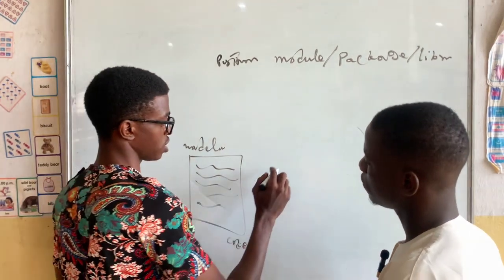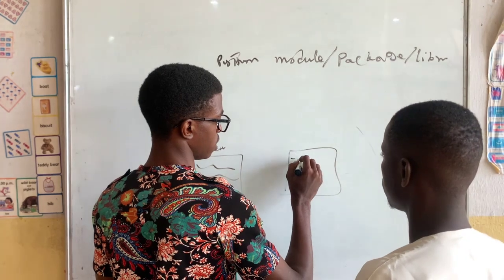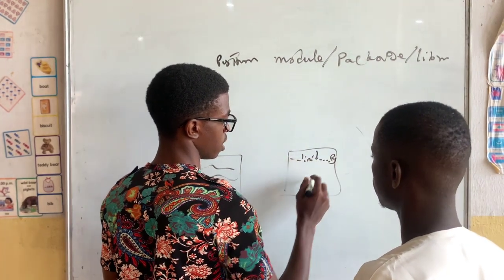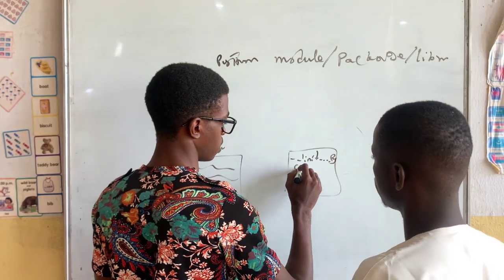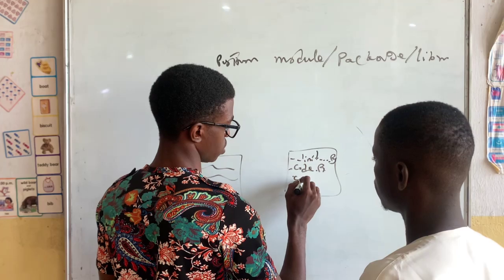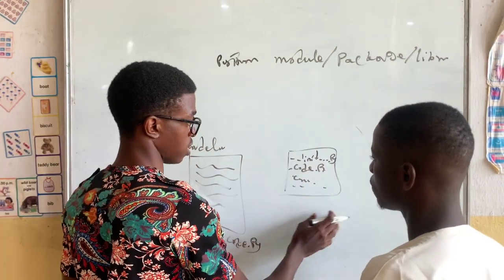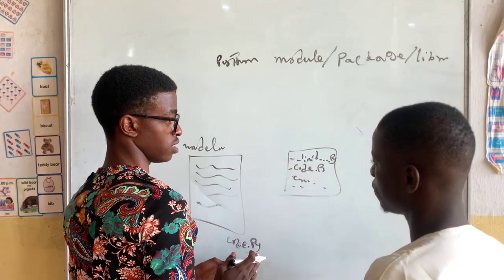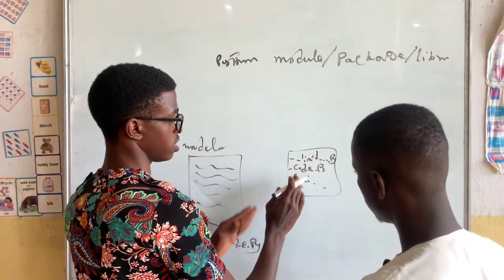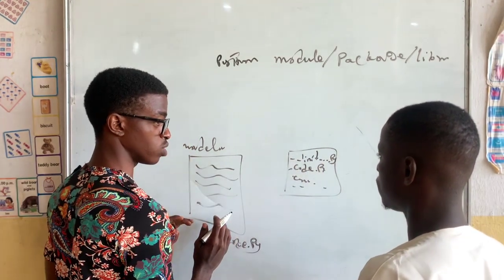But a package is a directory that contains the init file, which is __init__.py, and also contains other files, for example code.py, calculation.py, anything.py. It's a directory that contains modules inside. You understand? That's what we call a package. A package is a directory, a folder that has a lot of modules inside.